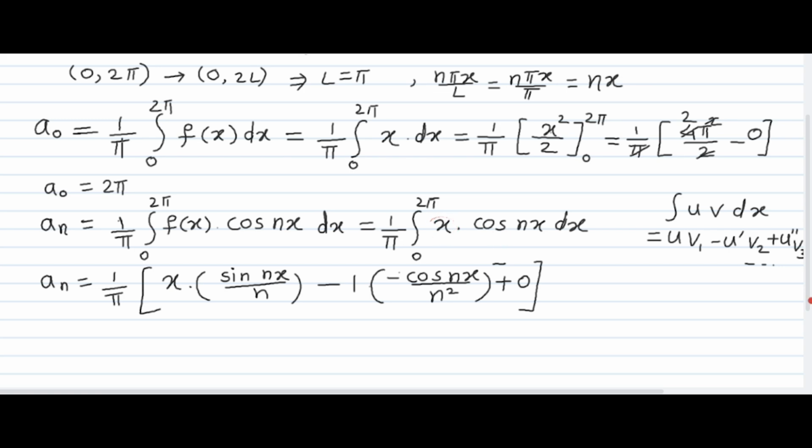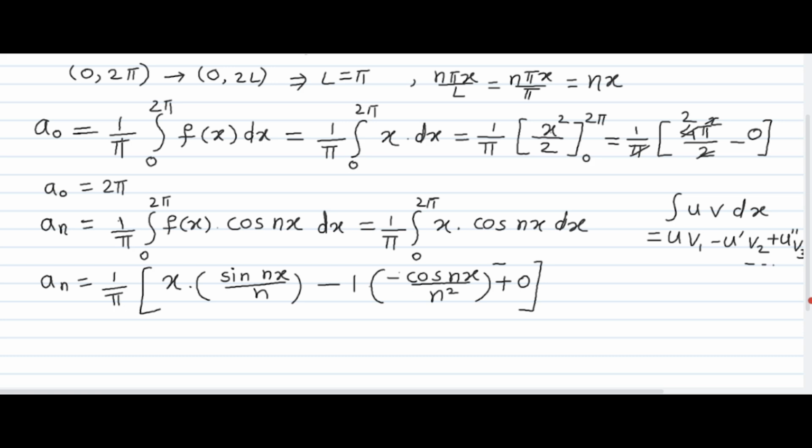The first step is u v1, so I have written x as it is, and v1 means integration of this term. Integration of cos nx is sin nx upon n. Now the next term is u dash into v2, that means the derivative of the first term and integration of the second term. The derivative of x is 1, and integration of the bracket is minus cos nx upon n square.